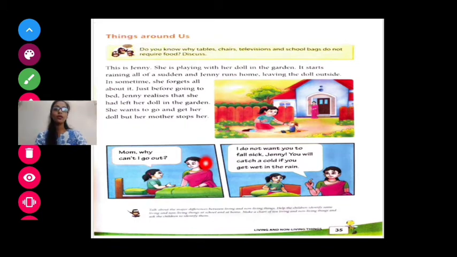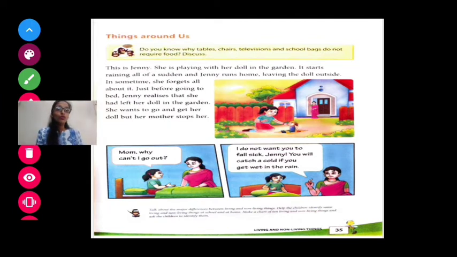So let's see what mother is saying to Jenny. Mother, why can't I go out? Why can't I go out? Now this is Jenny asking the mother why she can't go out. So now let's see what mother is doing.